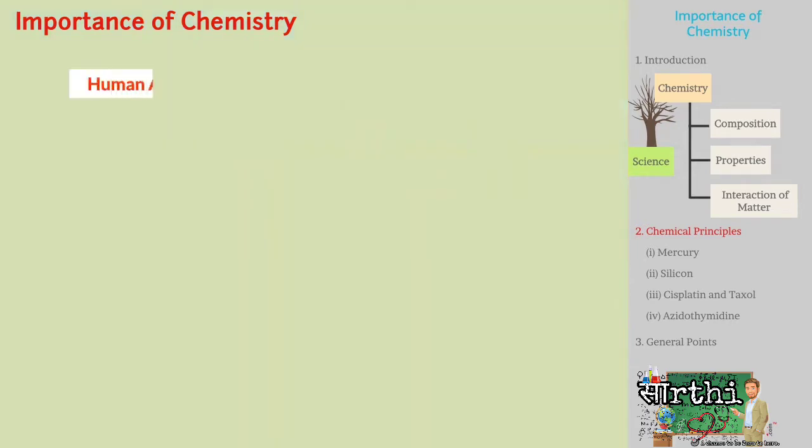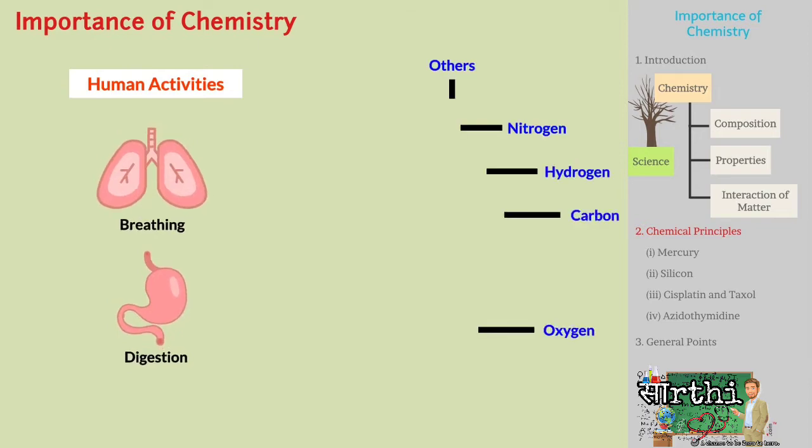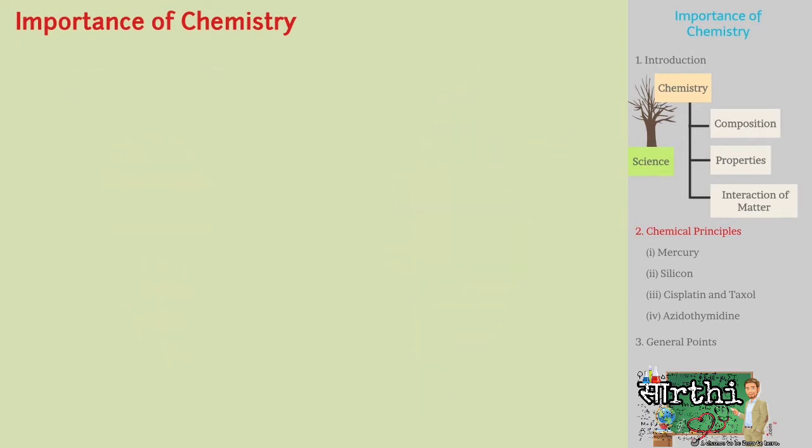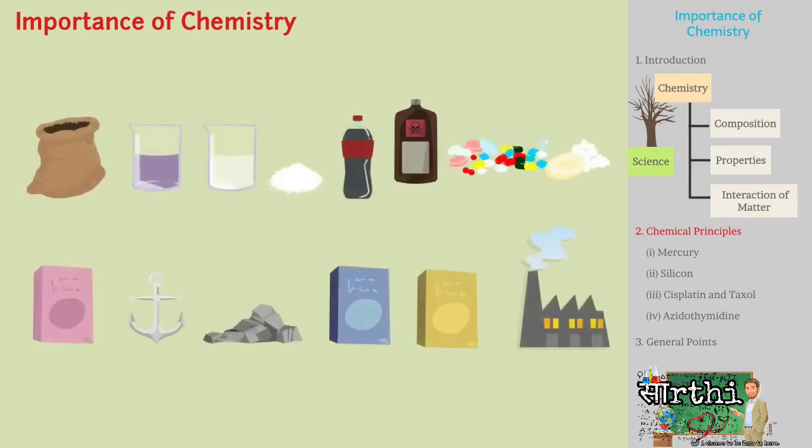Even your actions are controlled by chemicals present in the body. Today, every object you see around is made of chemicals.